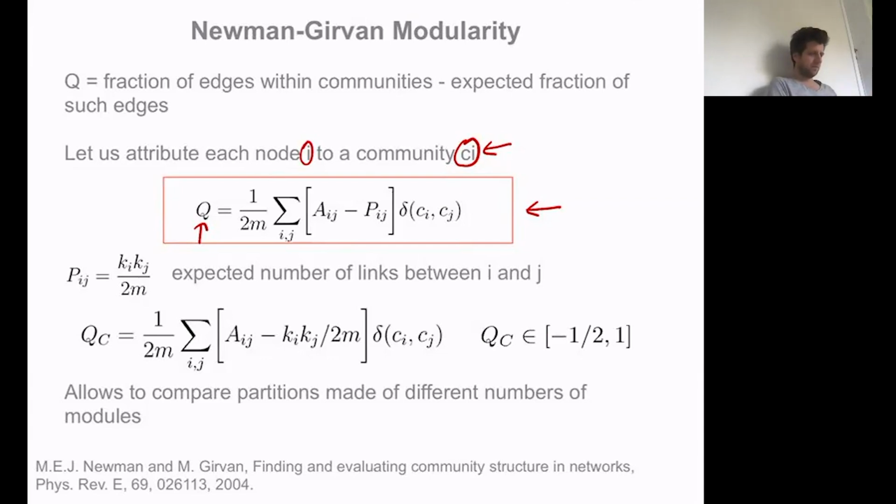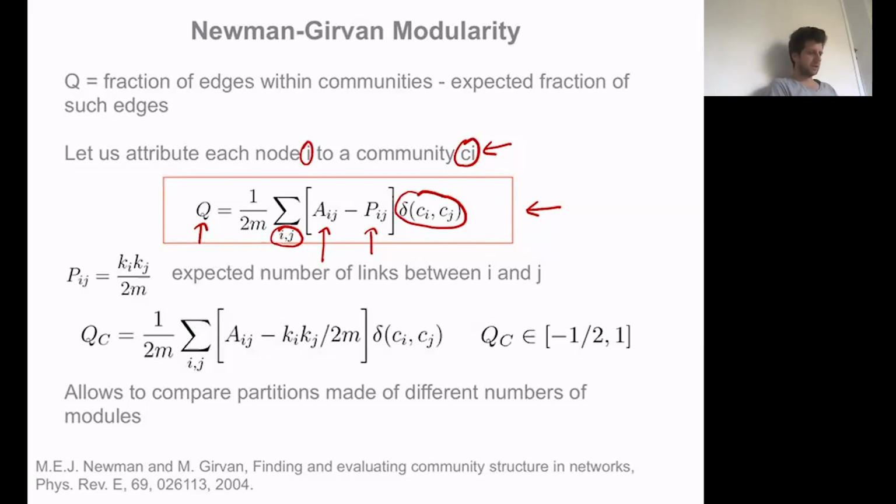And then you sum over all pairs of nodes such that Ci is equal to Cj. So we just sum pairs of nodes that are inside the same communities. And we add two terms, a positive one and a negative one. The positive one simply counts the number of edges inside the communities. The second one is a negative term, and you subtract the expected number of such edges inside the communities in an appropriate null model.